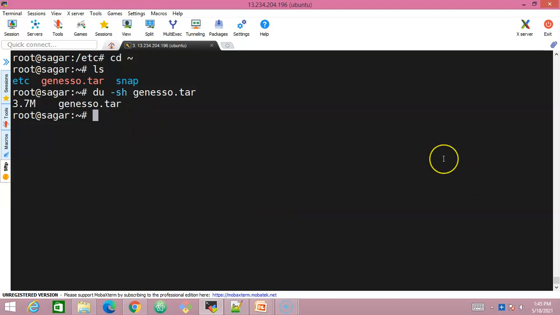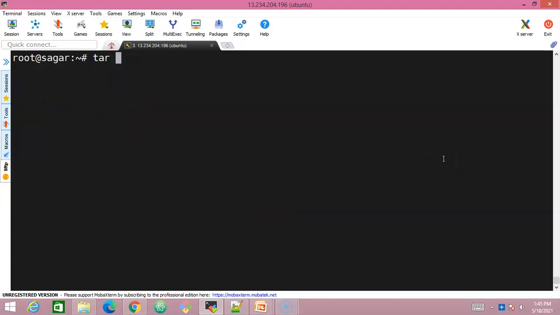So let us look into it. How do we create it? tar space hyphen CZ. C stands for creating the archive. What type of archive are we trying to create? A gunzip archive. So we are trying to compress and reduce the size of all the files now. Whenever we use Z, it is going to create a gunzip file. So Z and V and F, and C, V, F are going to be constant as in my previous example that I have explained. But Z is going to be a new option, which is gunzip, which is going to compress the files and reduce the size of all the files and give us an archive now.